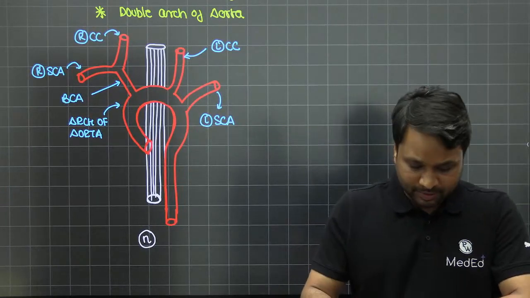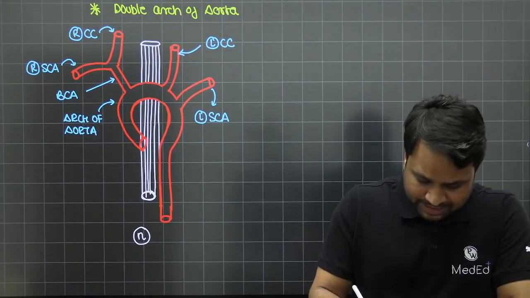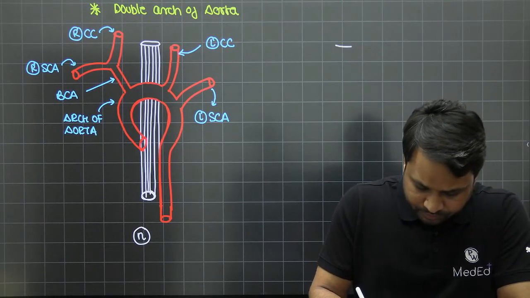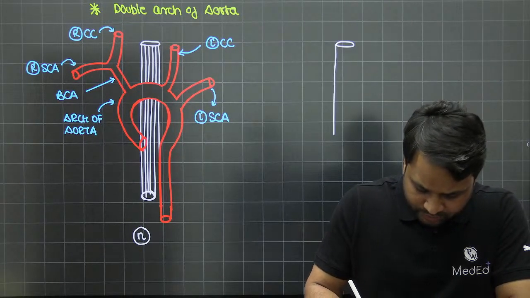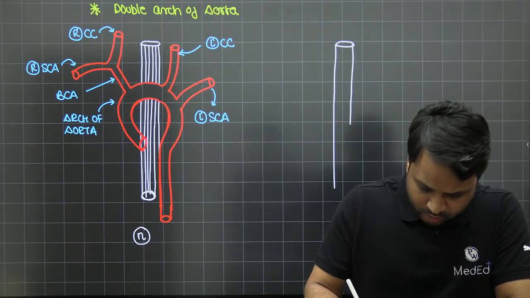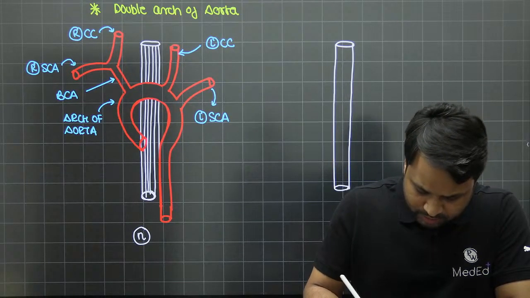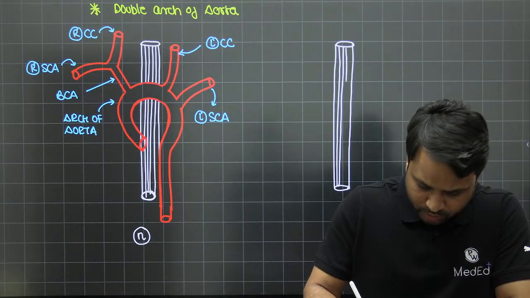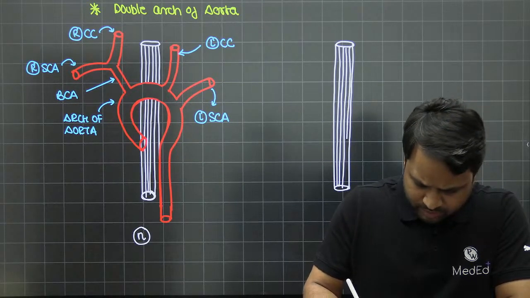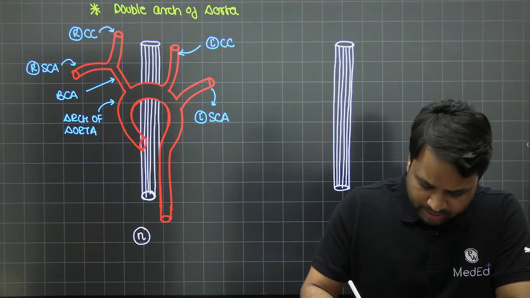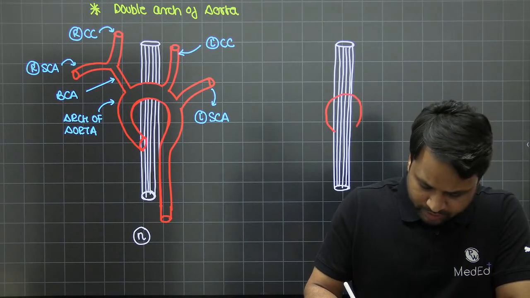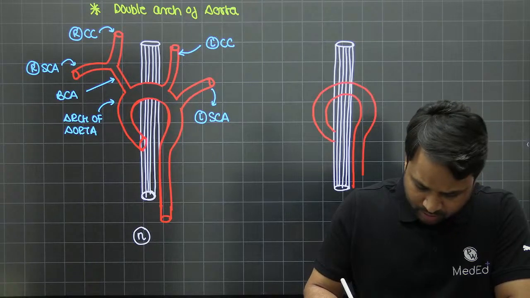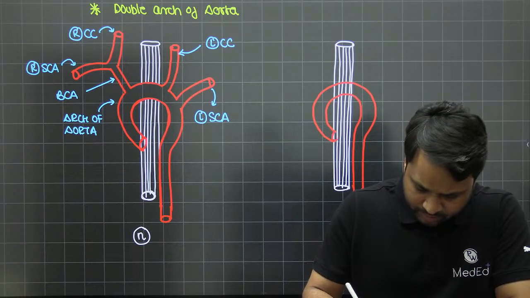When we talk about an aberrant right subclavian artery, what is going to happen? We're going to put the same thing. I'm not going to change anything. You have the esophagus, and you'll notice the esophagus is going to run as it is running. Nobody is going to touch the esophagus. So this is the esophageal wall. Let's say this is the musculature that we are going to show. Just to give you a bit of dramatic effect, you have the same component. The arch of aorta is going to override from here. It is going to run across here, and nothing spectacular about it. So we have not changed even a single bit.